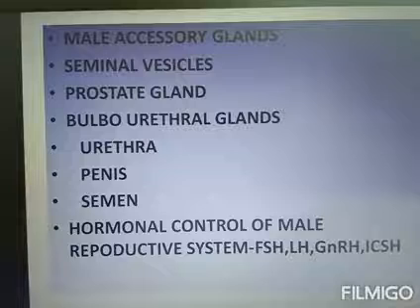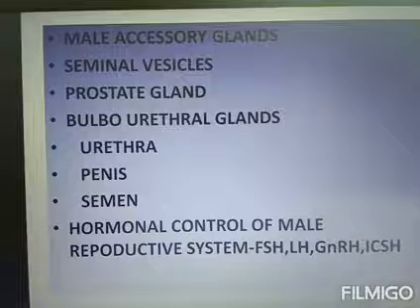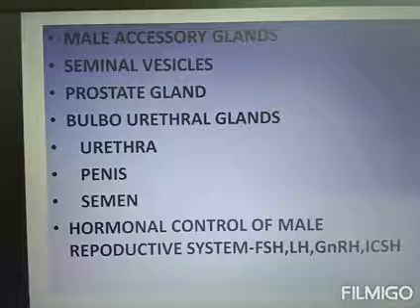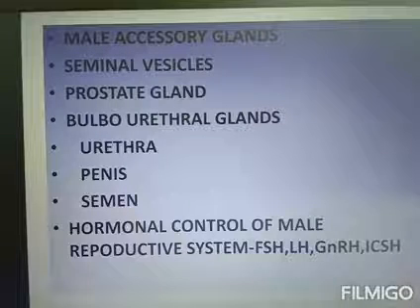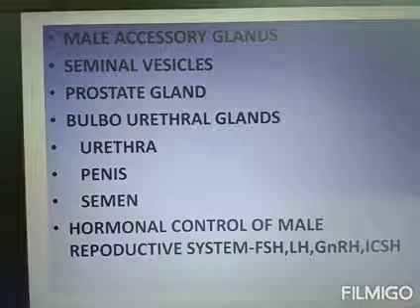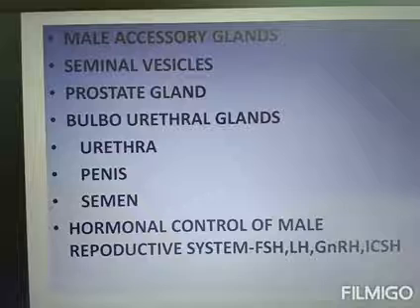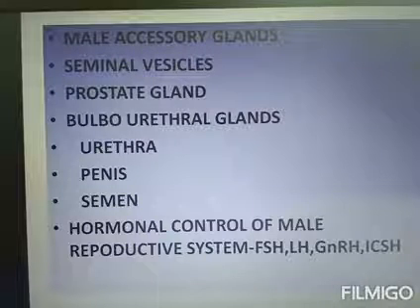It includes mainly three parts: what were the three parts? Prostatic urethra, membranous urethra, and penile urethra.